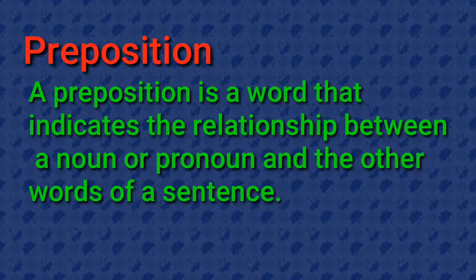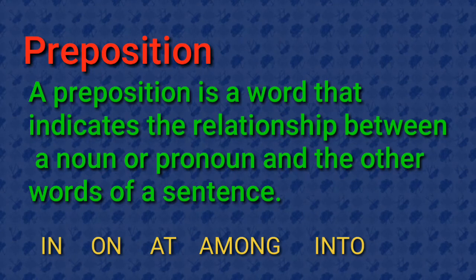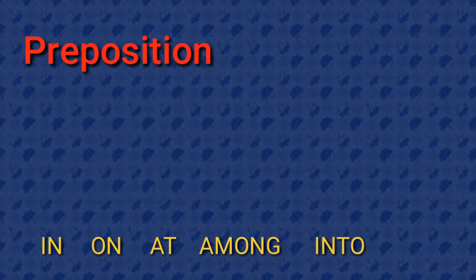I am going to discuss preposition. What is a preposition? A preposition is a word that indicates the relationship between a noun or pronoun and the other words of a sentence. For example, in, on, at, among, into.